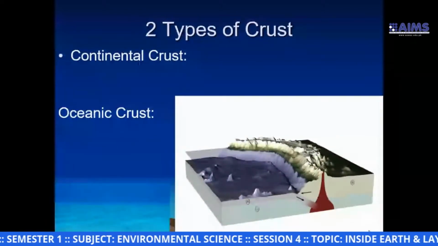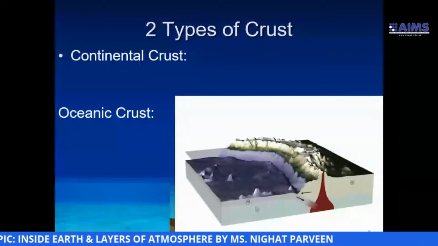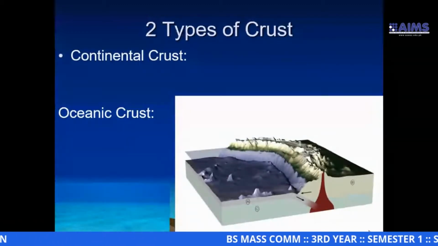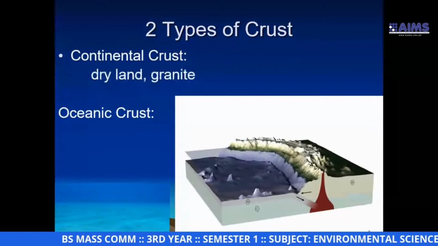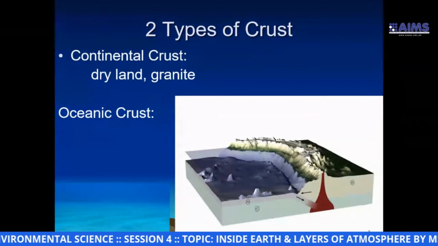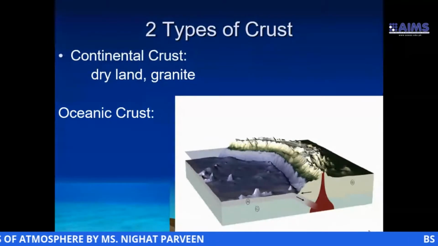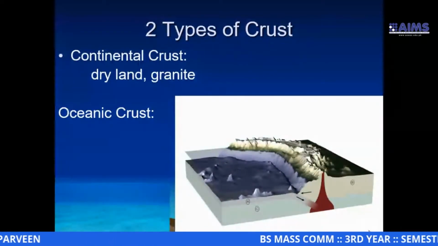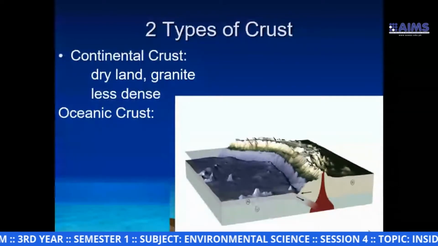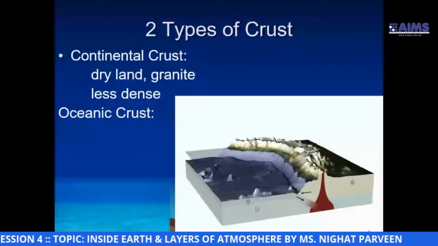If we talk about crust, we see two types of crust. One type is called continental crust and the other type oceanic crust. Continental crust is dry land and mostly comprises granite. Granite is a rock about which we are going to learn in detail in the next session. They are less dense, with a lower density compared to oceanic crust.